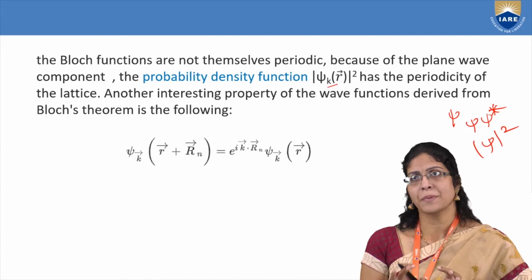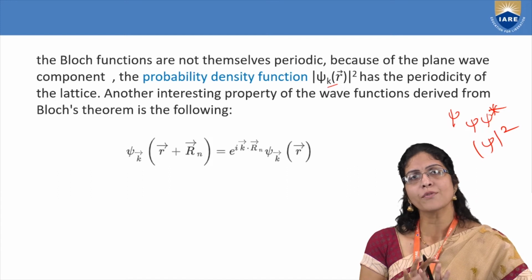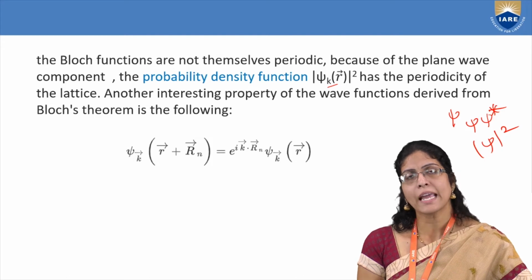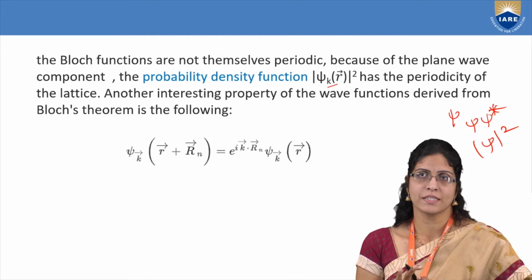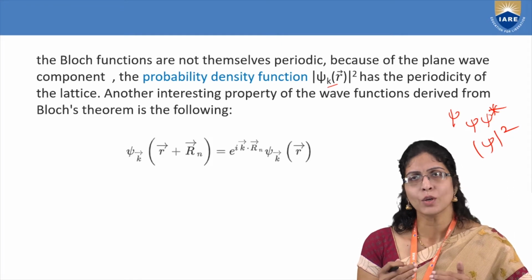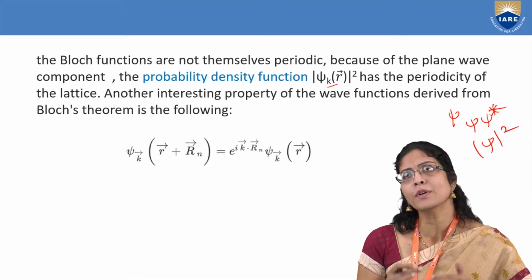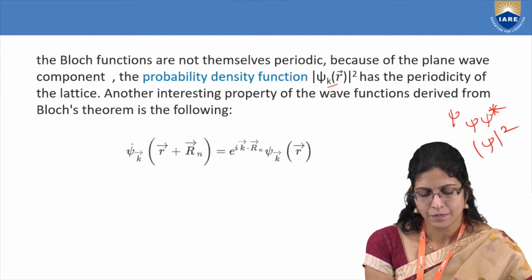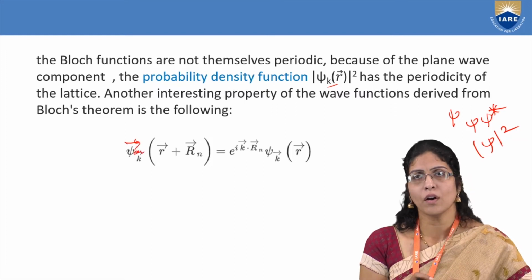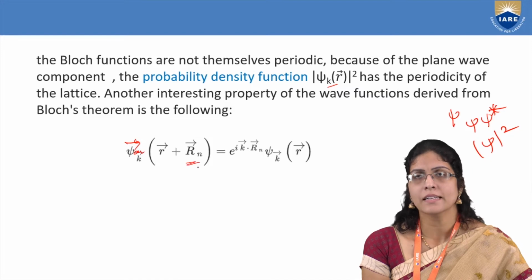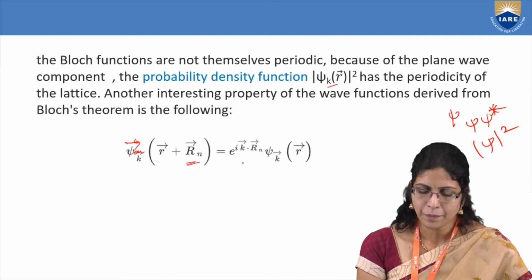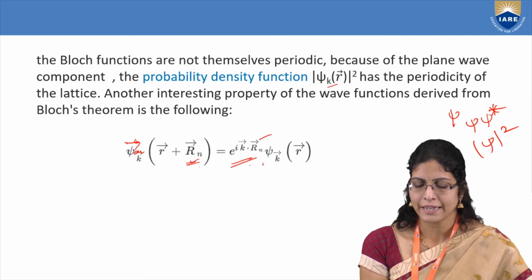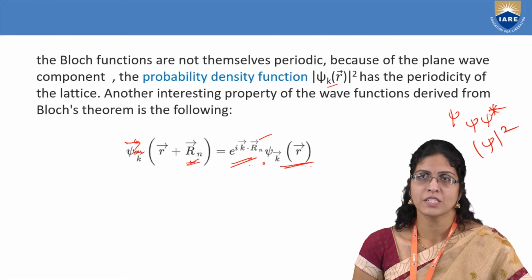So this has periodicity. You should understand that the Bloch function doesn't have periodicity, but because of the plane wave component, if you take the probability, that will have the periodicity. And if you apply this slowly, you will also get a beautiful property of the wave function. What is that property? If you take psi k of r and add the translation vector, the resultant component can be written as a plane wave with this translation vector multiplied by the wave function in r alone.